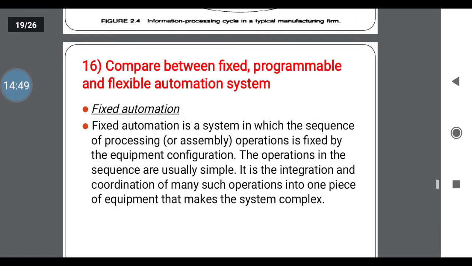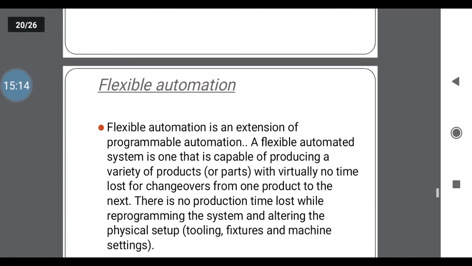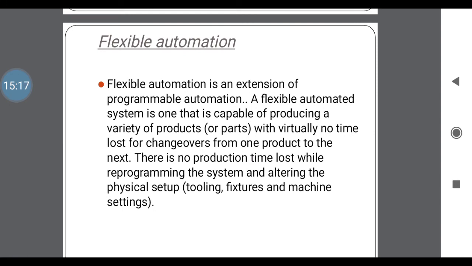Next one, compare the fixed, programmable and flexible automation. See, already you know the three types of automation system: fixed, programmable, and flexible. Fixed means the sequence of processing operations is fixed at one equipment configuration, means one place the operations are fixed and not movable. This type of automation is a fixed operation, that is fixed automation. But flexible automation is the extension of programmable automation. In flexible automation, it is the next version of fixed.